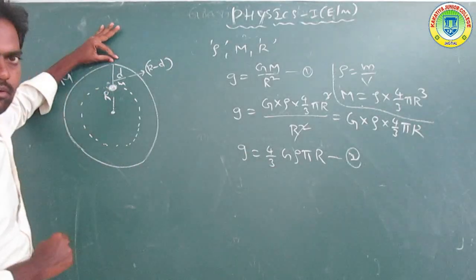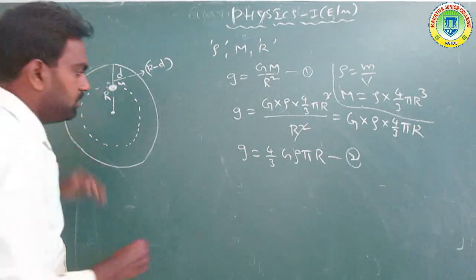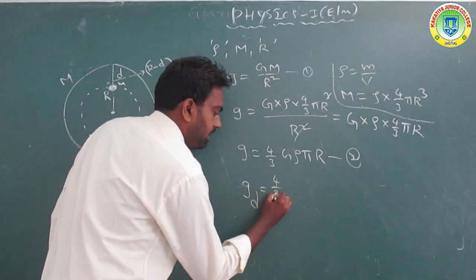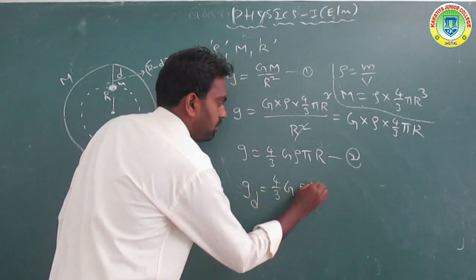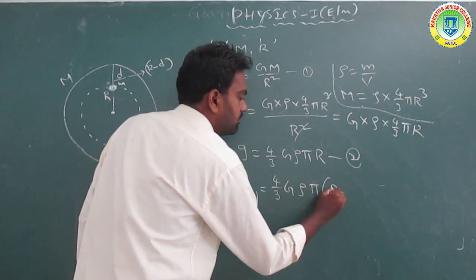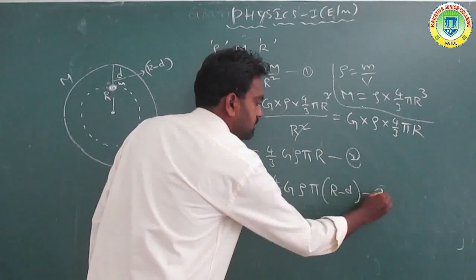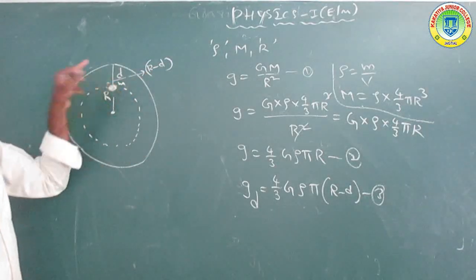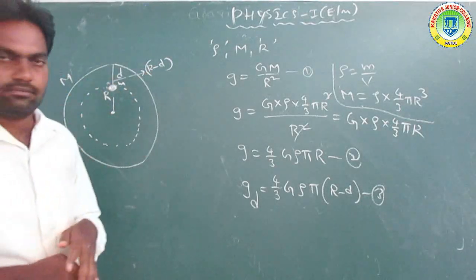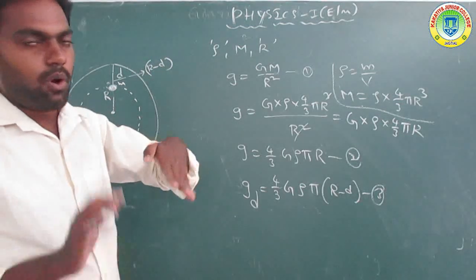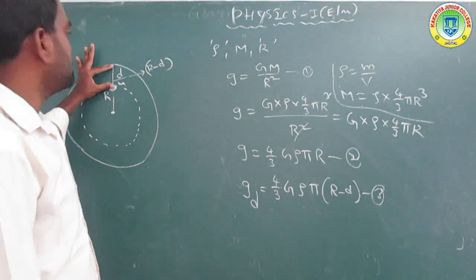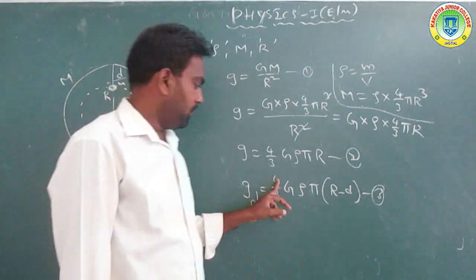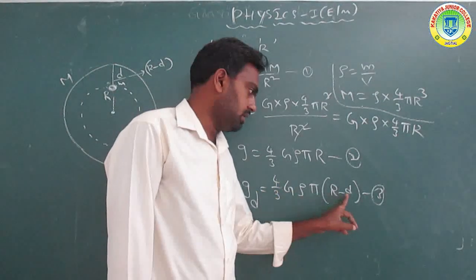Taking depth d, g d is equal to 4 by 3 G rho pi into r minus d, equation 3. The total radius is r, so at some depth d, the distance from the center is r minus d.